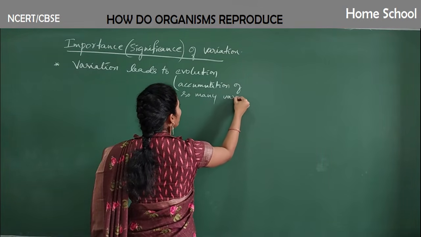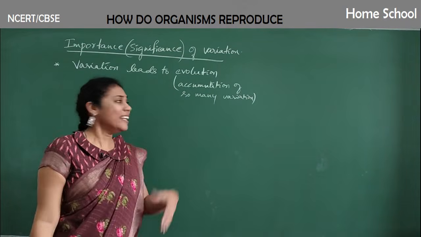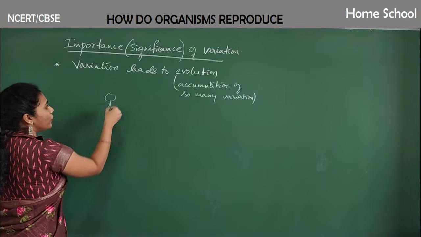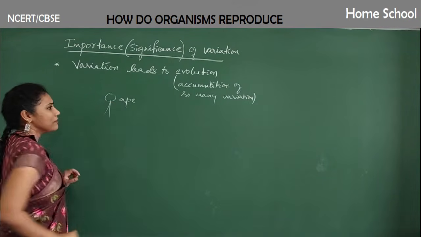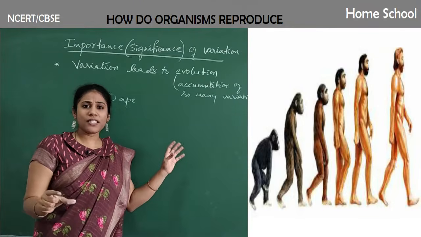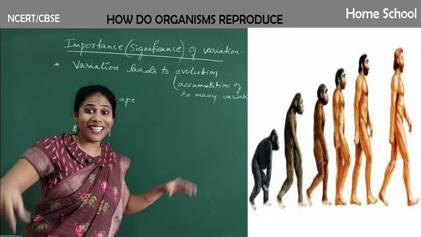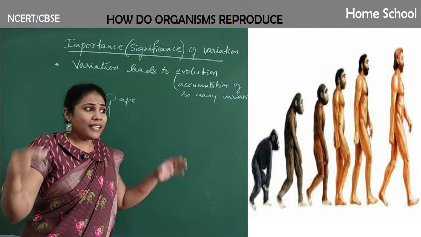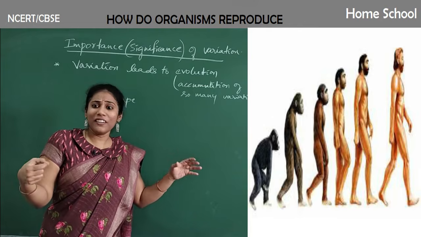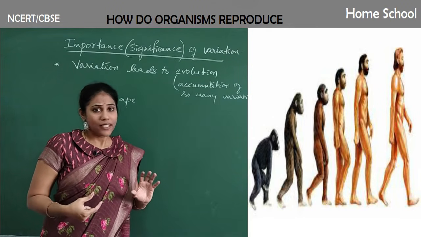Accumulation of so many variations is what we call evolution. Okay, so imagine a man was an ape before, isn't it? He was an ape, right? You can see that picture there. Our body structure was different, our behavior was different long back when man was in an ape type, isn't it? And his kind of intelligence is different. So we are no way matching to an ape's type of body structure, isn't it?